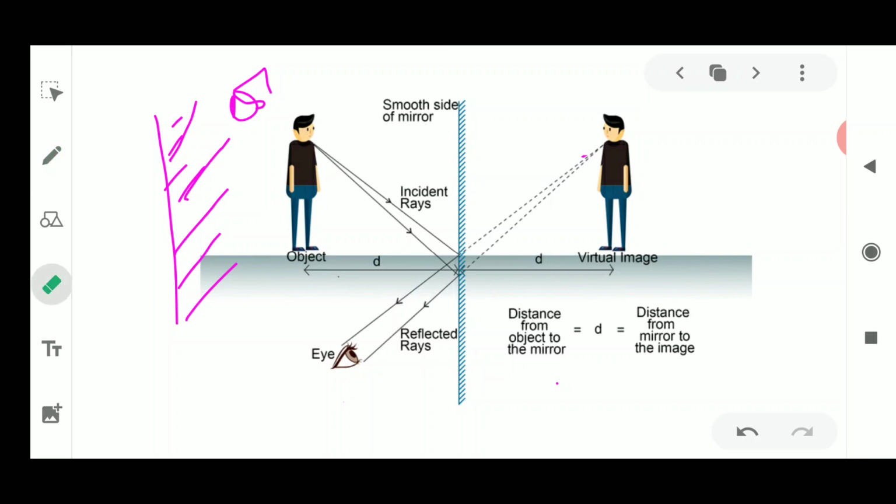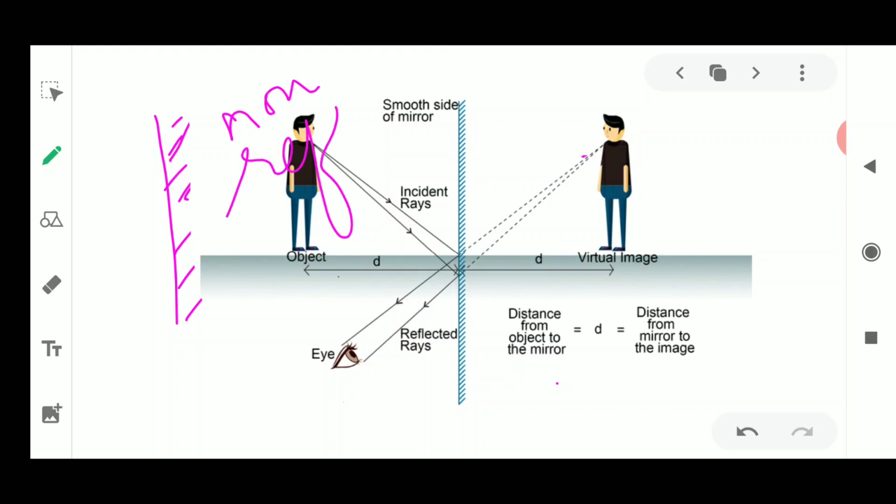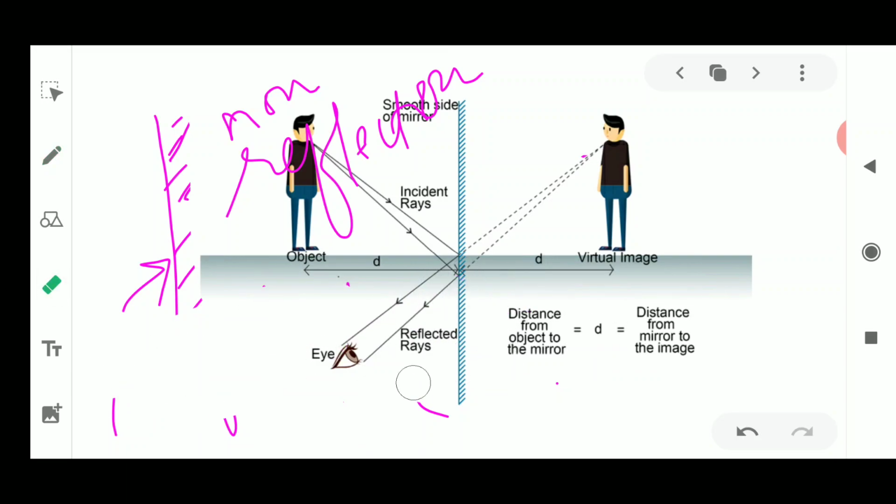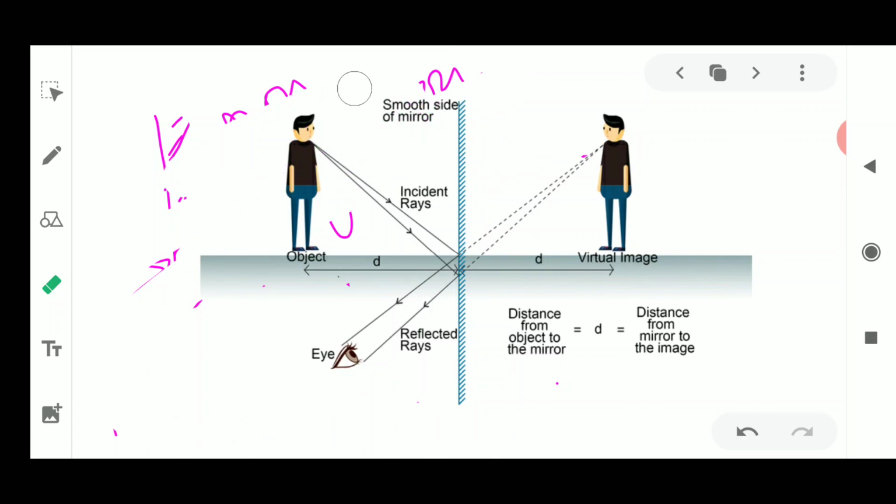It is a non-reflecting surface. Next, the shiny surface from where you see the reflection is the reflecting surface. It is the shiny surface on which we can obtain the image, and the one side which is opaque is known as the non-reflecting surface.